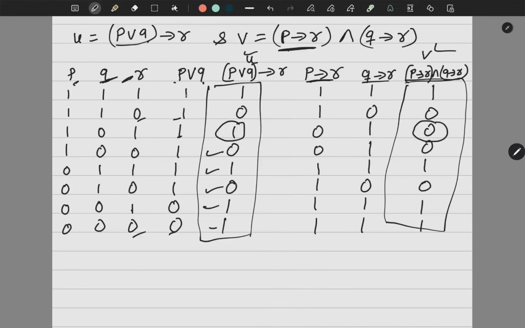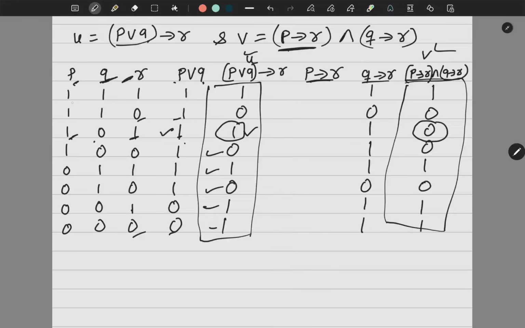P or Q. So 1, 2, 3. See here, it is 1, it is correct. Now P or Q implies R. I studied and I passed, correct. So this is correct. Now I should check here. Now P implies R. So when I'm saying P implies R, see, this is 1. I think I cross-checked the wrong columns. I was checking these two columns rather than these two. So I got 1. Okay, so I will rewrite this column because I am feeling that I compared the first two columns rather than the first and third column. So let me reconstruct this column.